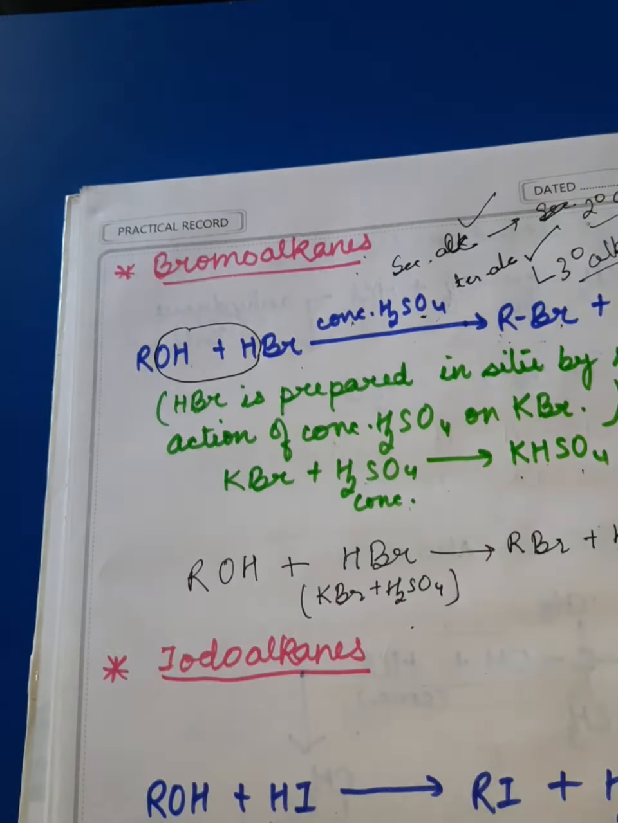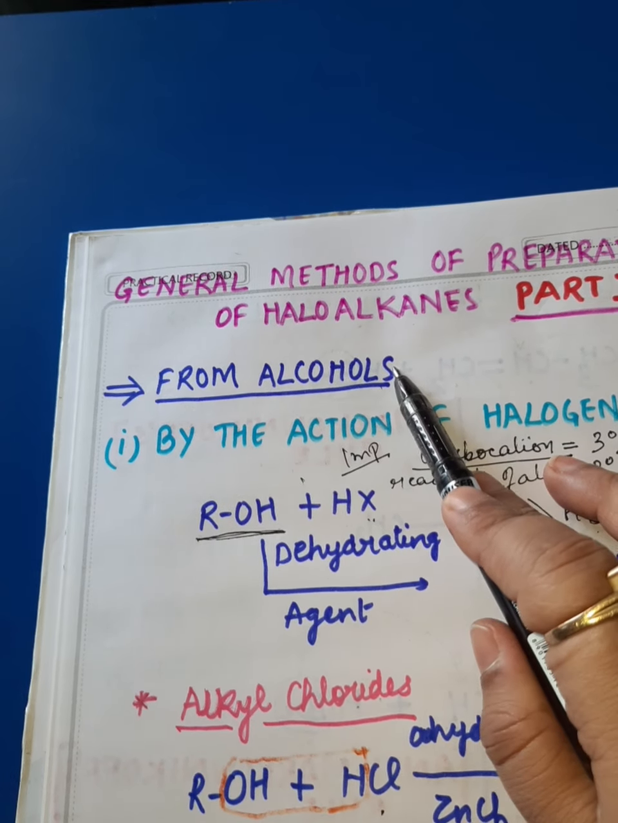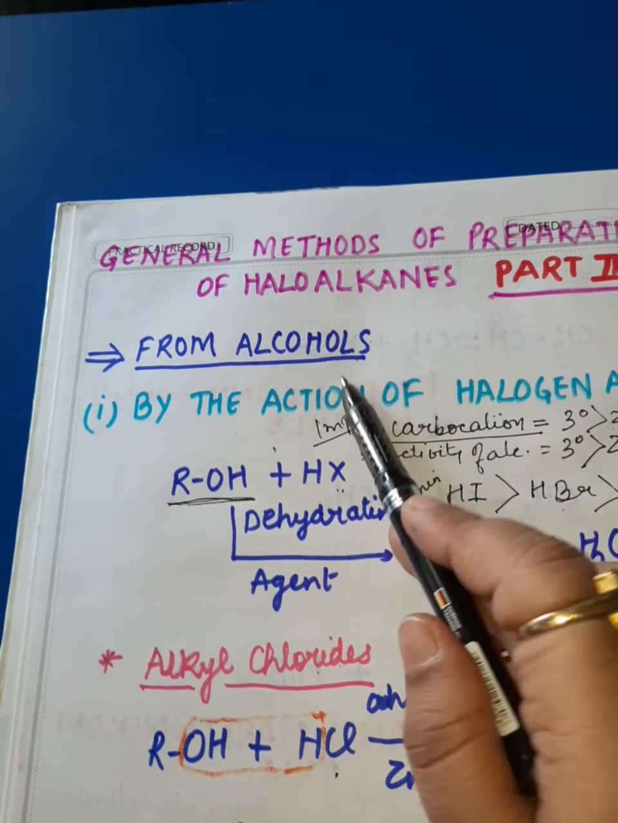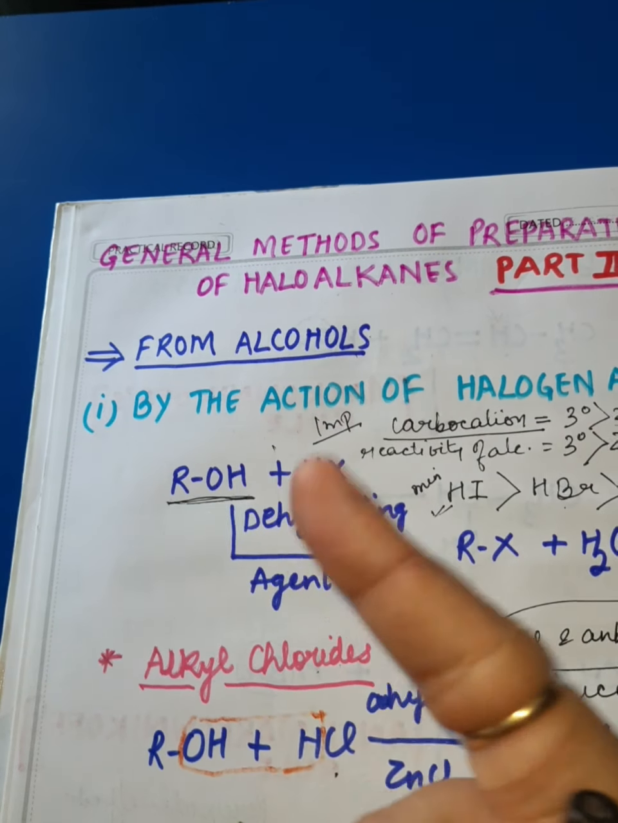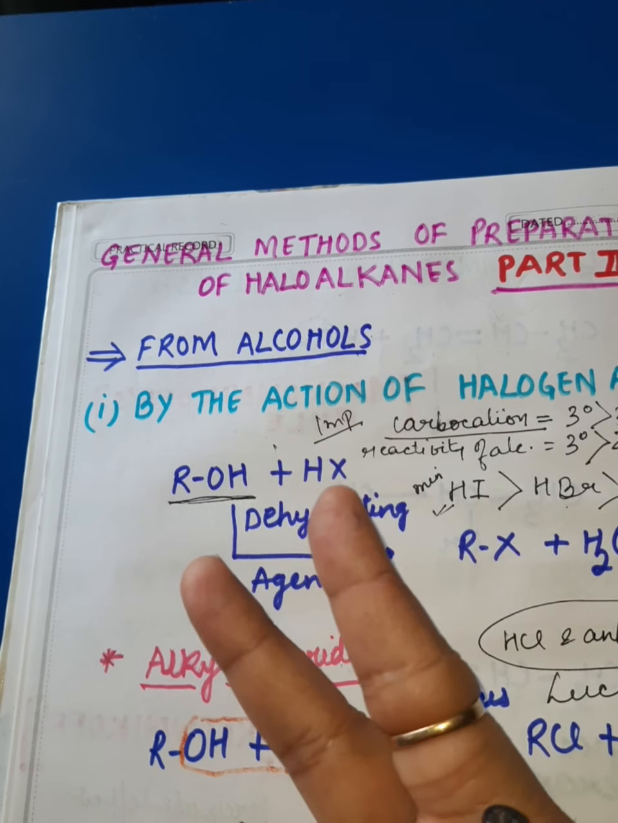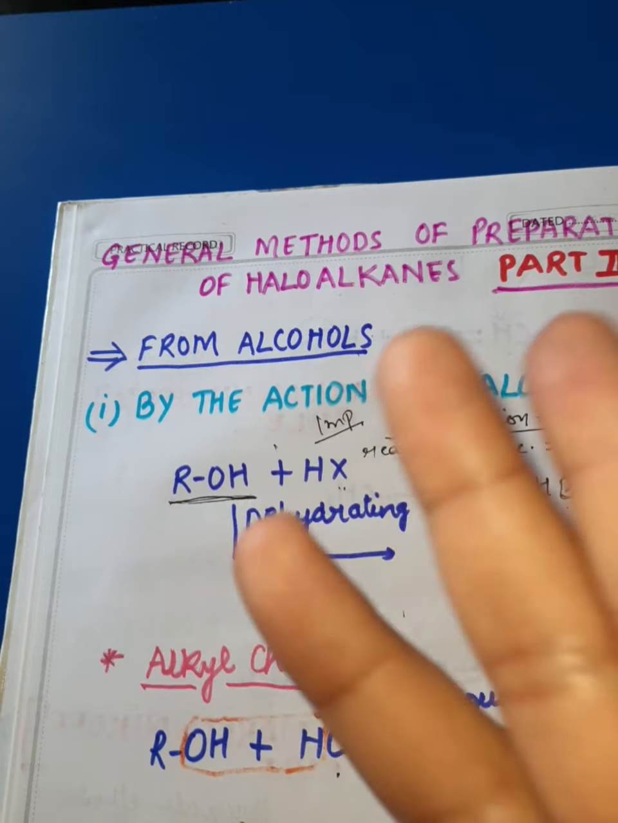I hope this method to prepare haloalkanes from alcohol is clear. Remember, we can prepare haloalkanes from alcohol using 3 ways. First way, action of halogen acid. Second way, action of phosphorus halides. And third way, action of thionyl chloride.